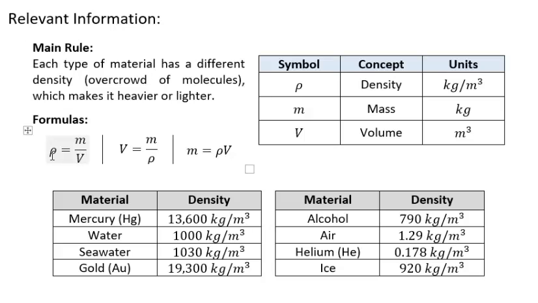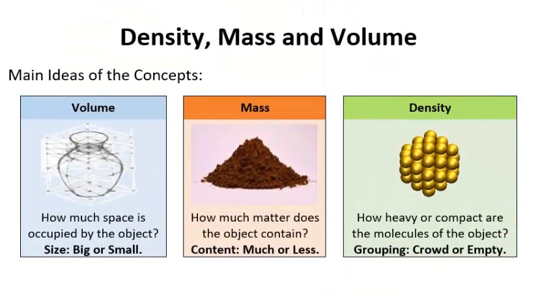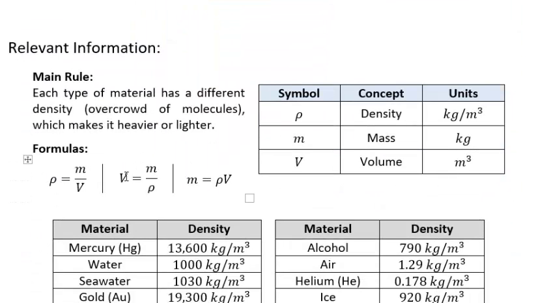We have some formulas that we can use to calculate the density of a specific object. The density of an object is found by dividing the mass of the object by the volume. So these three concepts, as we saw before, are related to one another. If you want to find the volume, you just divide the mass of the object by the density of the object. And if you want to find the mass, you multiply the density of the object by the volume of the object.